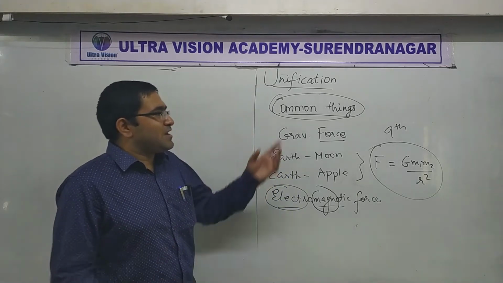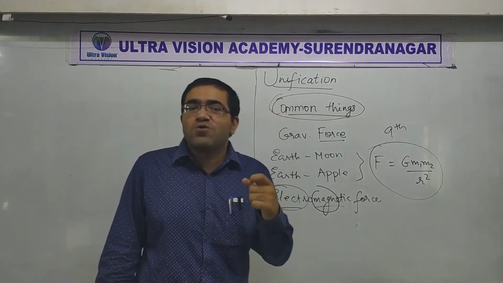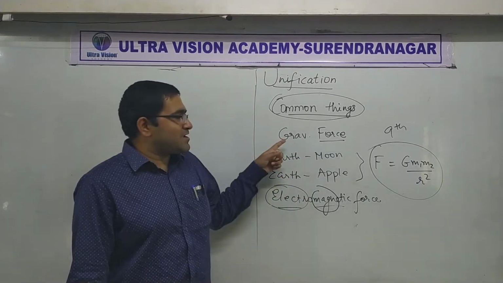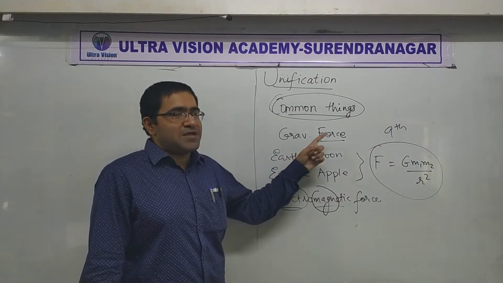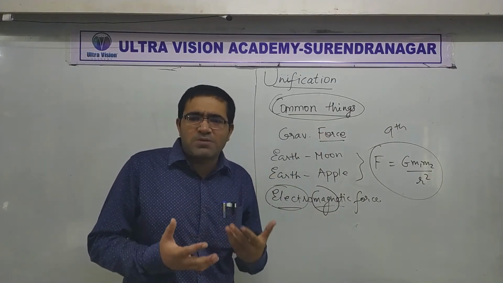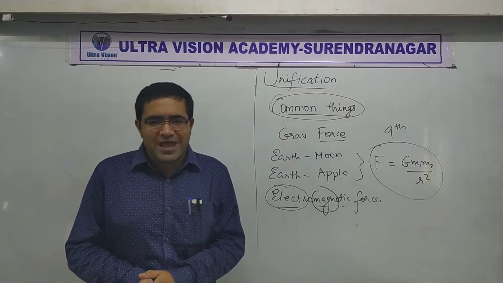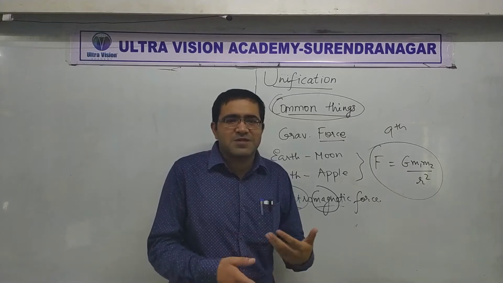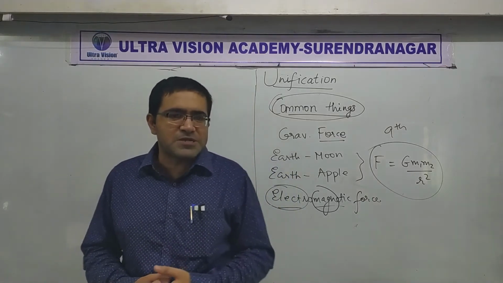Like I said, unification means we look for common characteristics. Between Earth and Moon there is some force. Between Earth and Apple also there is some force. Is something common between those forces? Yes. It's gravitational force, it follows this kind of formula. It is always attractive. These are some common traits or common properties. Did you understand?